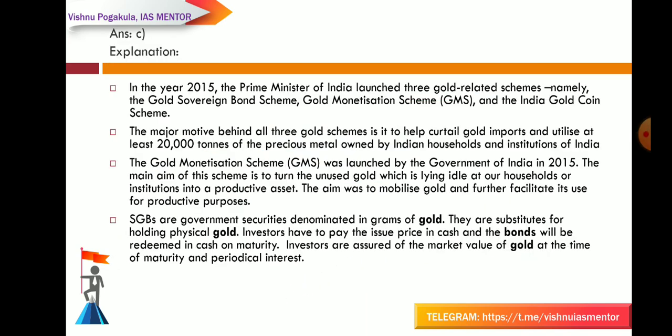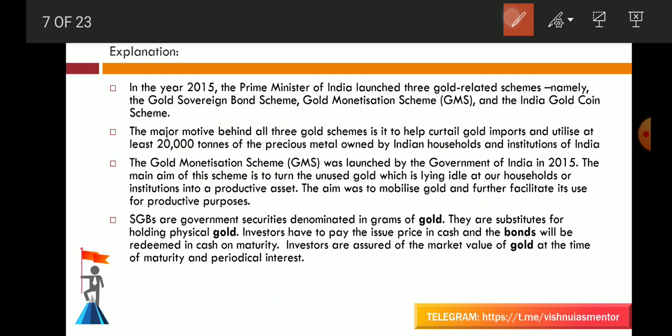Let's see the explanation. In the year 2015, the Prime Minister of India launched three gold related schemes: the Sovereign Gold Bond Scheme, the Gold Monetization Scheme and the Indian Gold Coin Scheme.